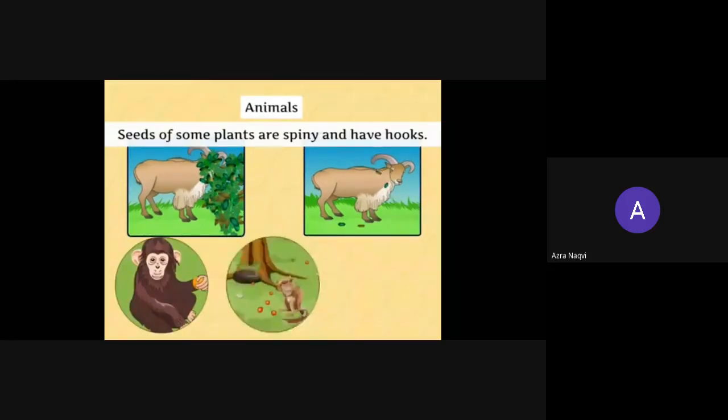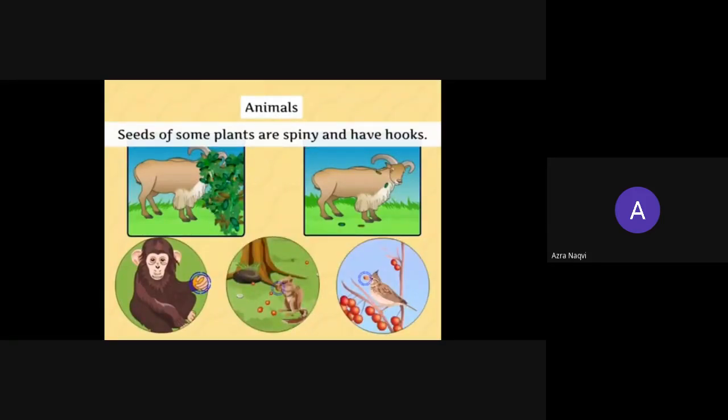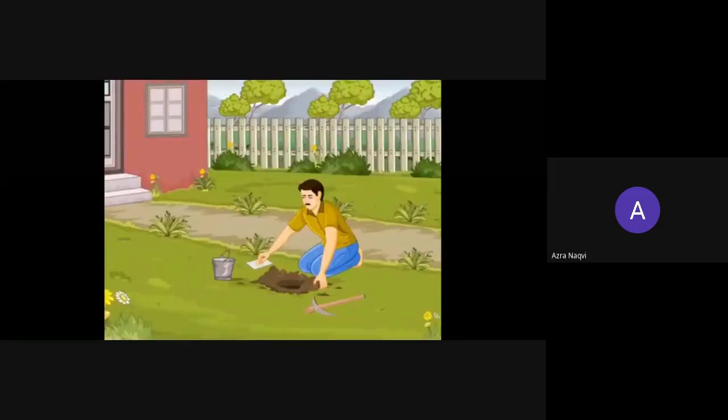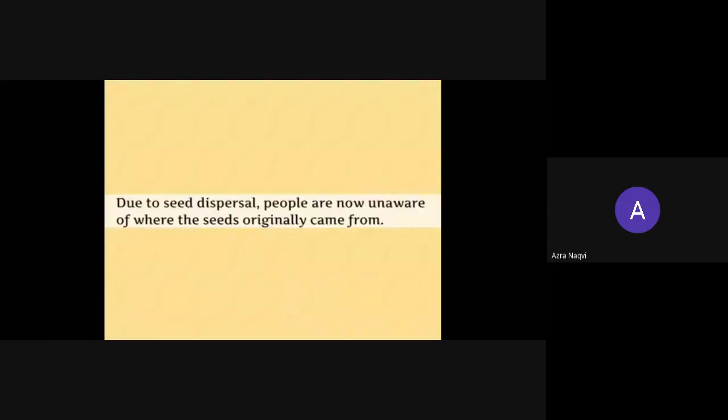The same way this monkey, squirrel, and bird carry fruits or seeds in their hands and mouth. This last one is the example of explosion. Whenever this fruit gets ripe, it bursts open by itself. So these are all the methods.